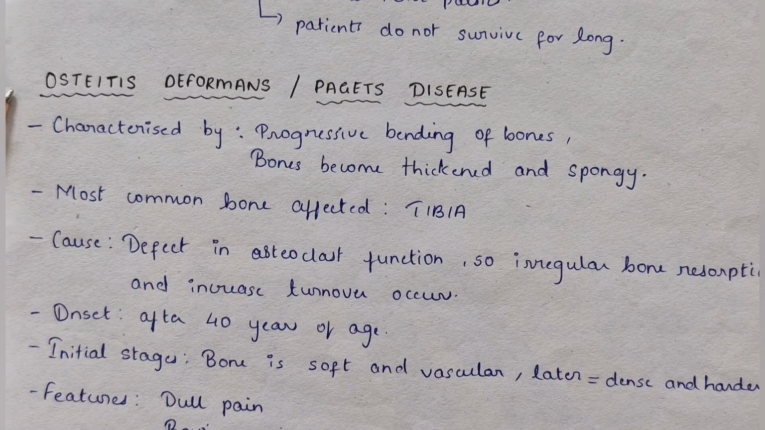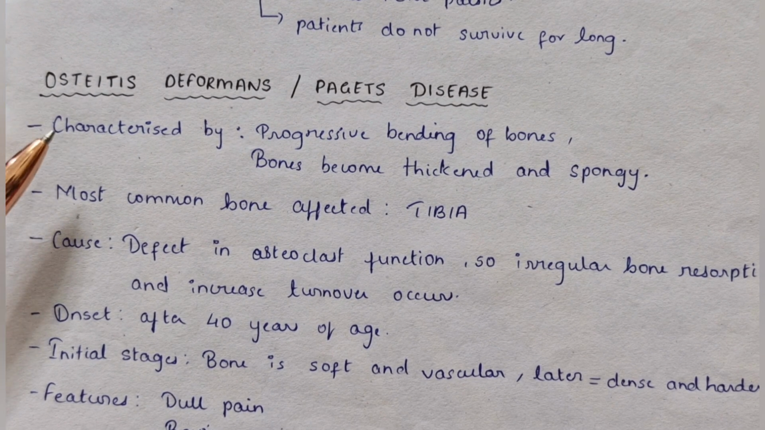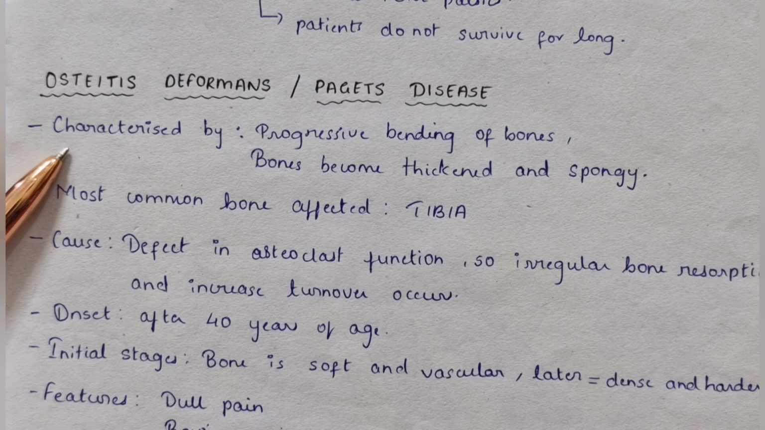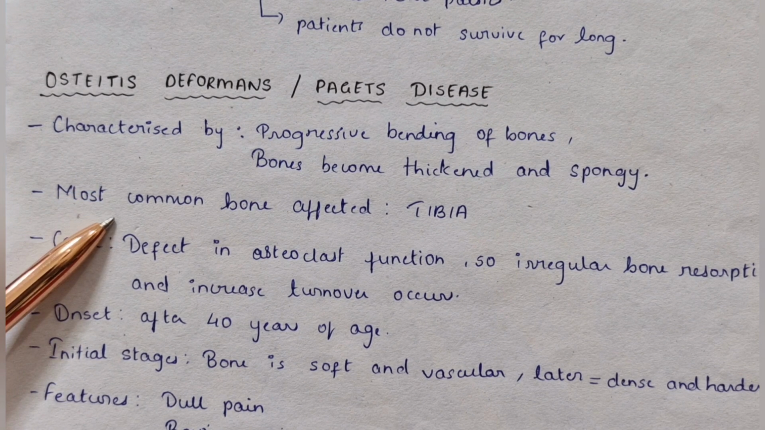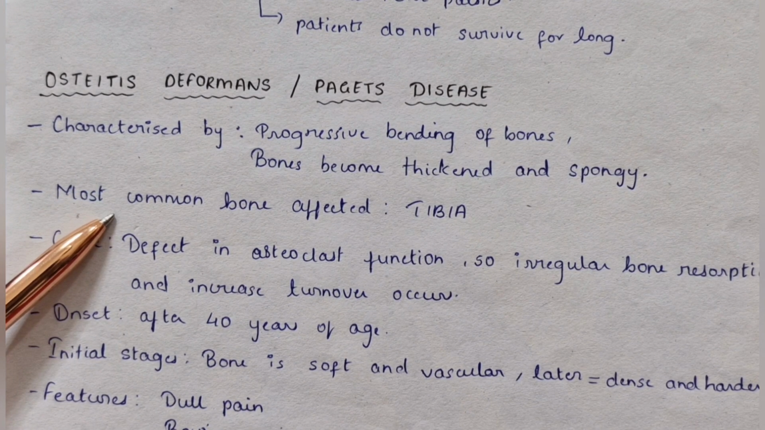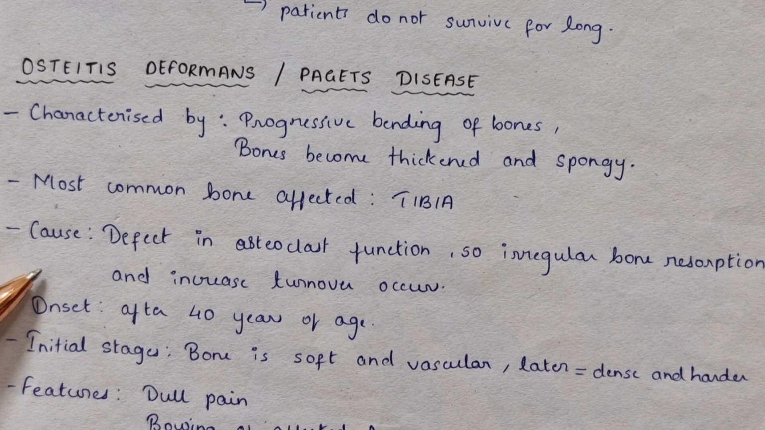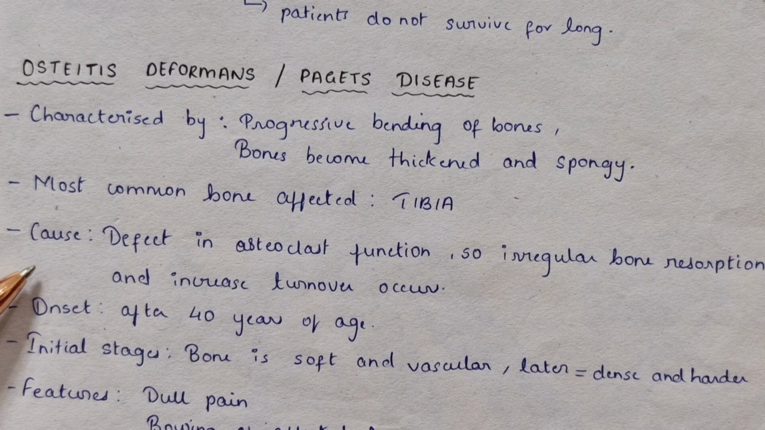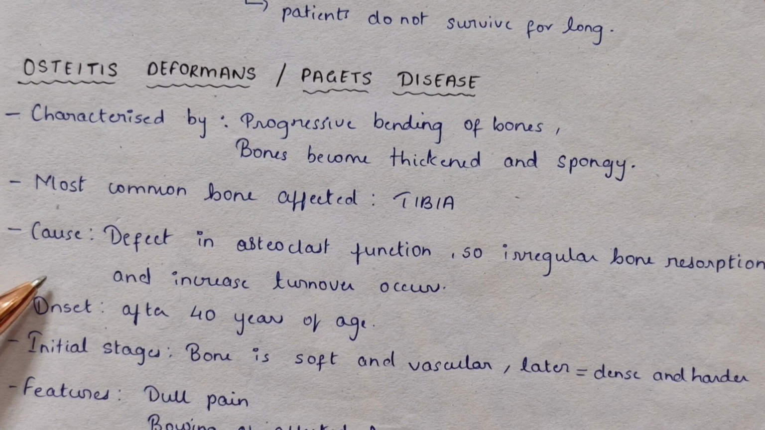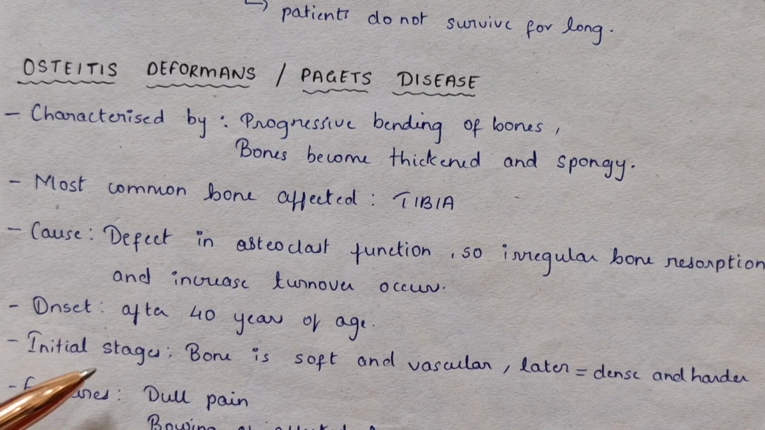The next one is osteitis deformans, also called as Paget's disease. It is characterized by progressive bending of bones. The bones become thickened and spongy. The most common bone affected is the tibia. Cause of osteitis deformans: there is a defect in osteoclast function, so there is irregular bone resorption and increased turnover occurs. Onset is after 40 years of age.